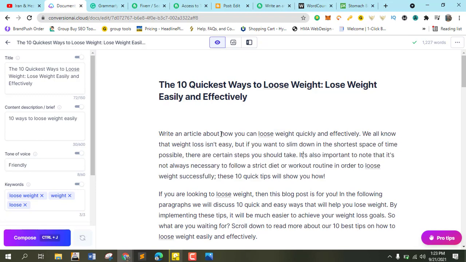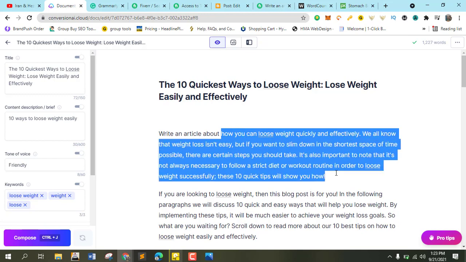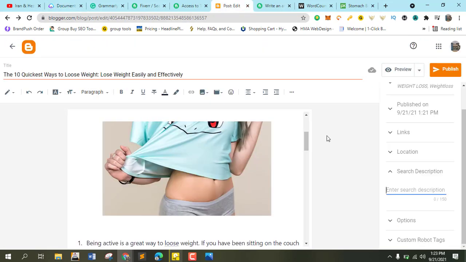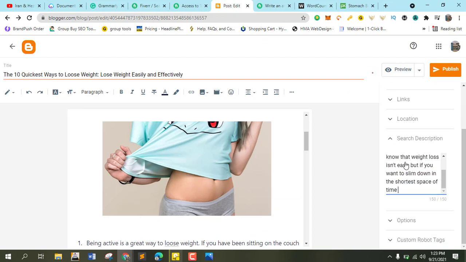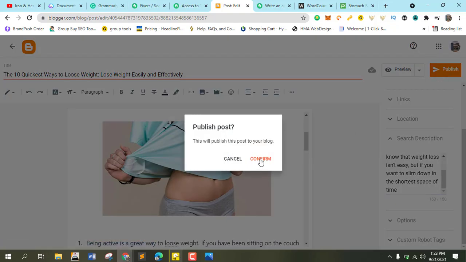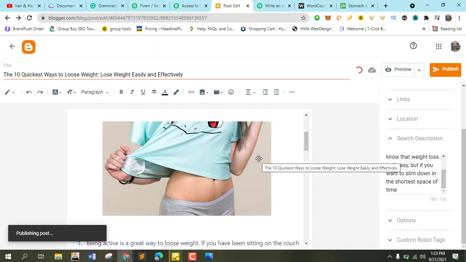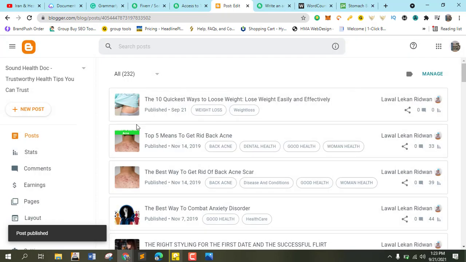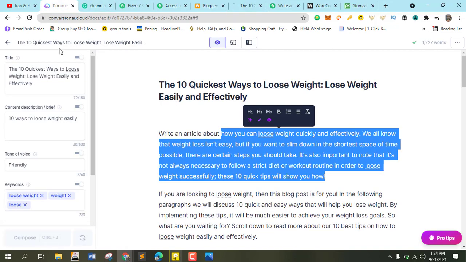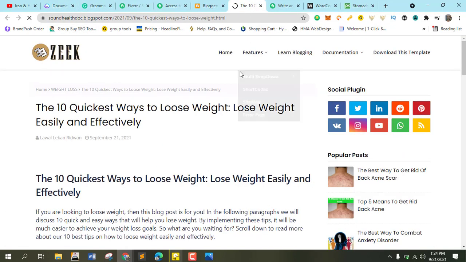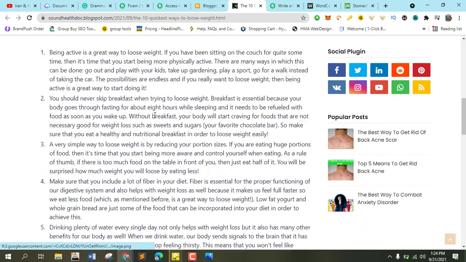I think this is more than 150 words, but you can try to edit it to suit your taste. So just cover that, and I'm going to click on publish. This is my unique content generated using this Conversion AI here that I call the boss mode.